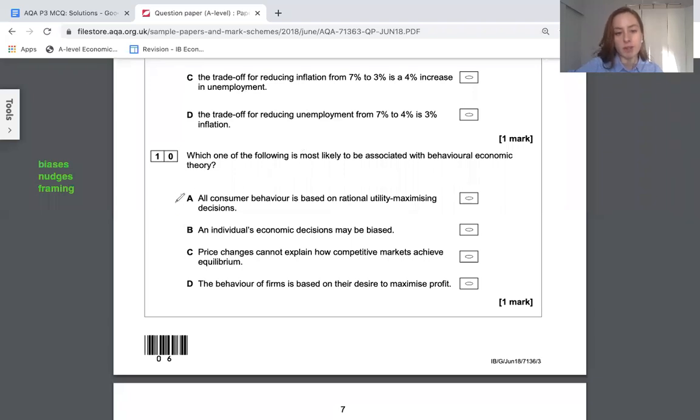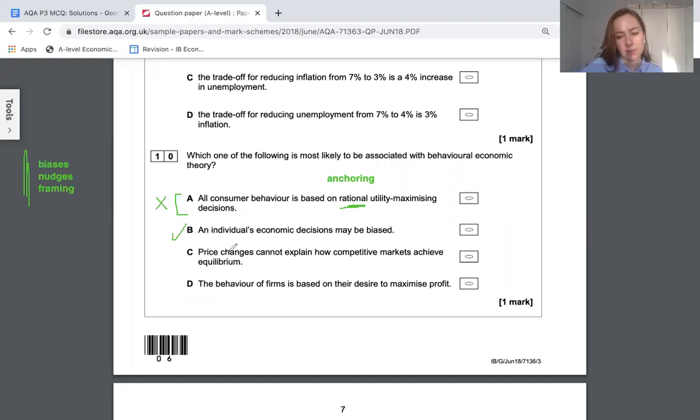So they are definitely going to disagree that everything is rational. They explicitly give lots of information explaining why they might not make rational decisions. So you've got examples like anchoring and any other kind of biases that might be involved in making an individual not rational. You've got bounded rationality, bounded self-control. For the same reason, I think B sounds good. Might be biased. You've got those ways of seeing situations that are not accurate.